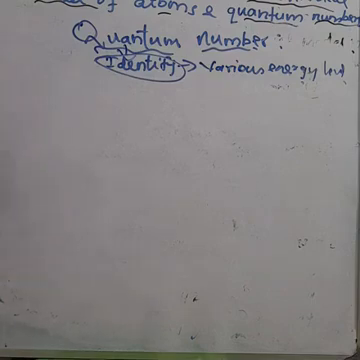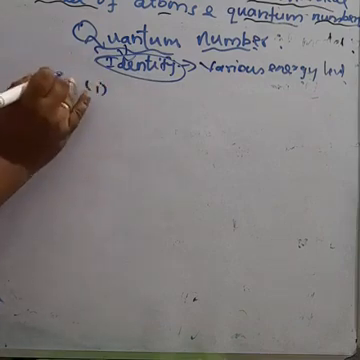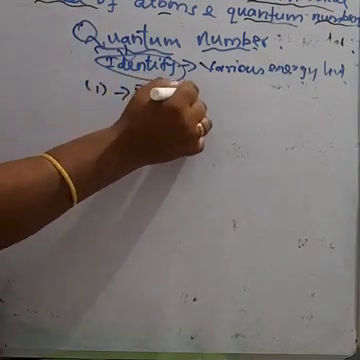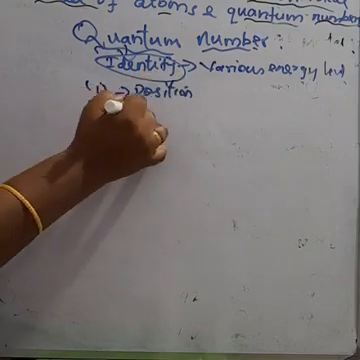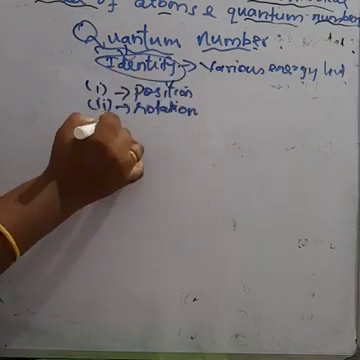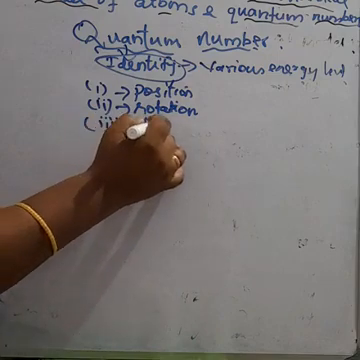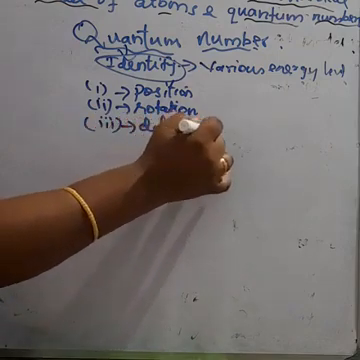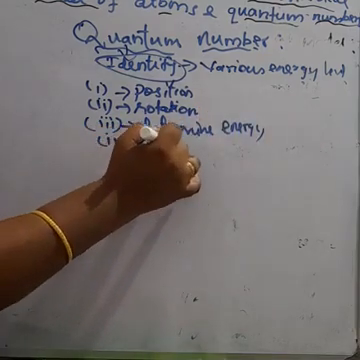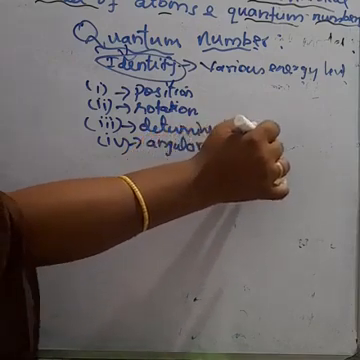These characteristics specify the position of the electron, predict the rotation or spinning of the electron, determine the energy of the electron, and determine the angular momentum of the orbit. This tells about the quantum numbers. These are the main characteristics of the electron in an atom.